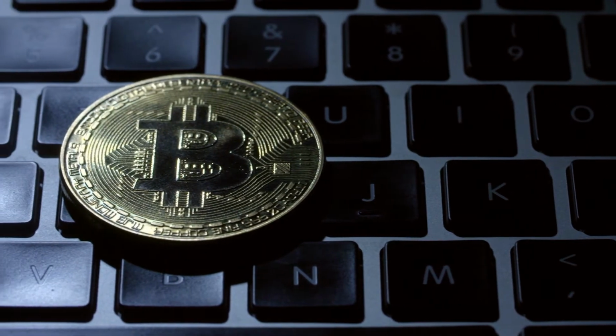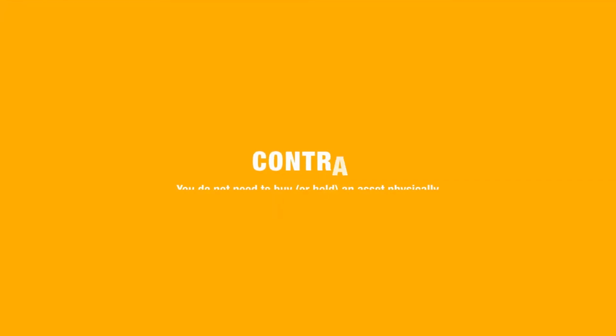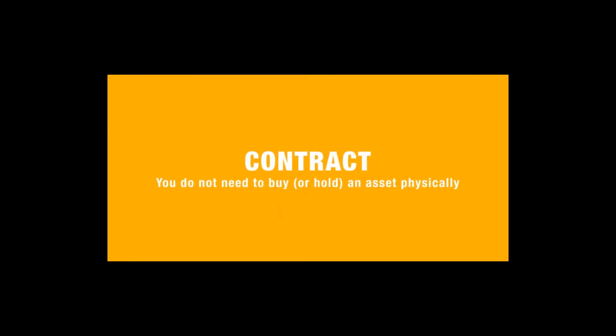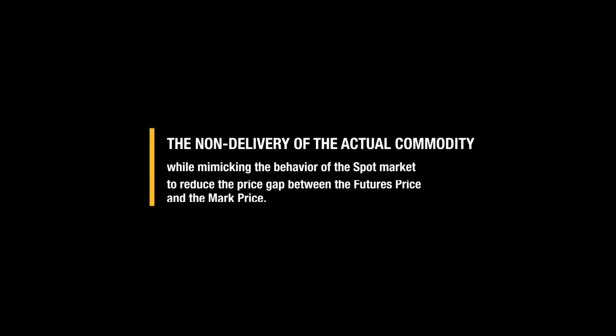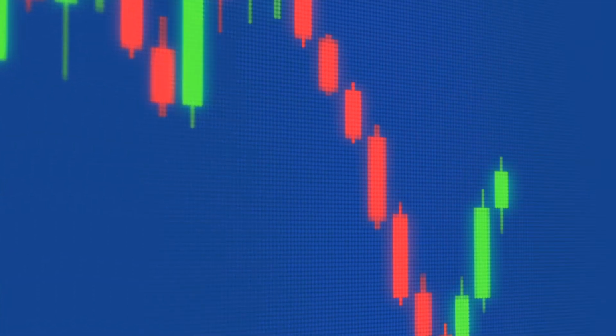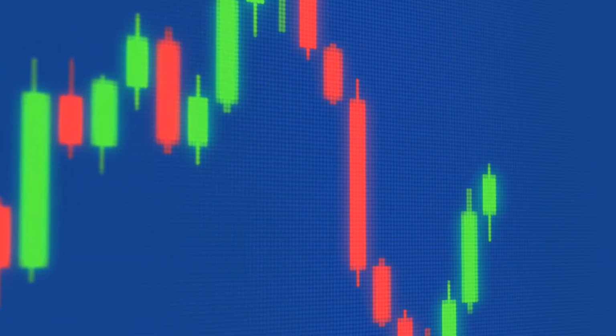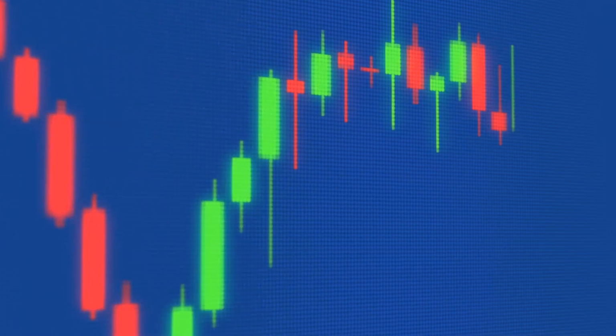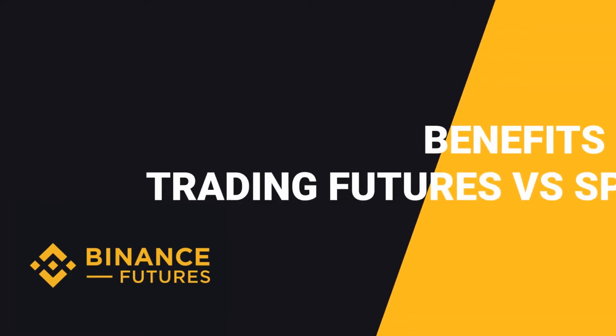Binance's derivative futures consist of perpetual futures contracts. The word contract means that you do not need to buy, or hold, an asset physically, while perpetual means that the agreement never expires. The perpetual contract is an attempt to take advantage of a futures contract, specifically, the non-delivery of the actual commodity, while mimicking the behavior of the spot market in order to reduce the price gap between the futures price and the mark price. This is a marked improvement compared to the traditional futures contract, which can have prolonged or even permanent differences versus the spot price.